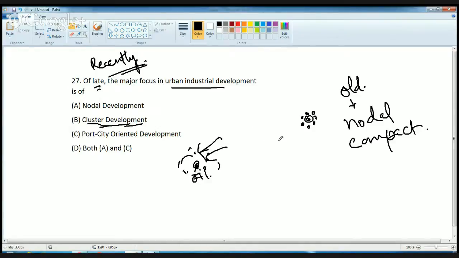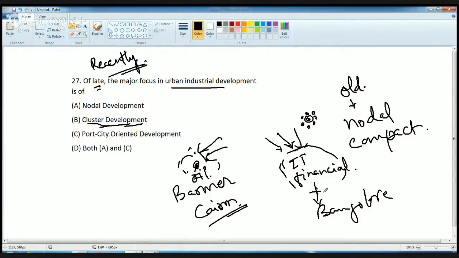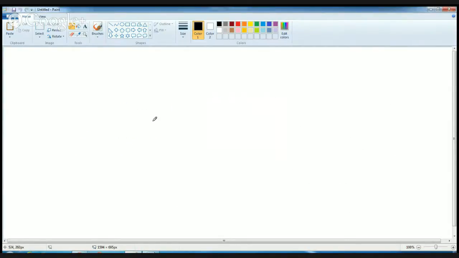Then I found another region where you can have a lot of IT people coming in and financial sectors being established. So there would be an incoming of all technical people, and a new cluster which would cater to IT and a financial center. So you have areas developed in Barmer, which has been developed by Cairn Energy for harnessing oil. Then you have the Bangalore area, which has been developed as an IT hub. So you have different clusters coming up, and it's not a nodal development. The recent trend in urban development is about cluster development.